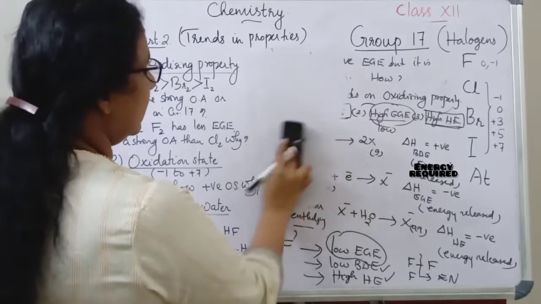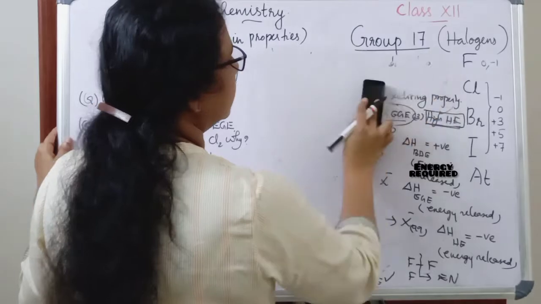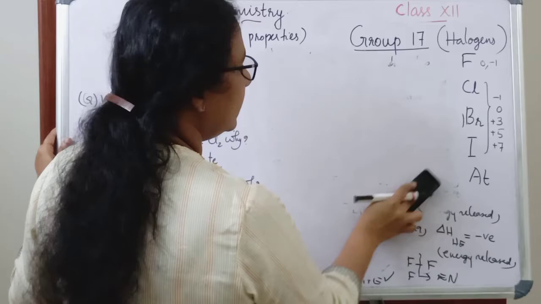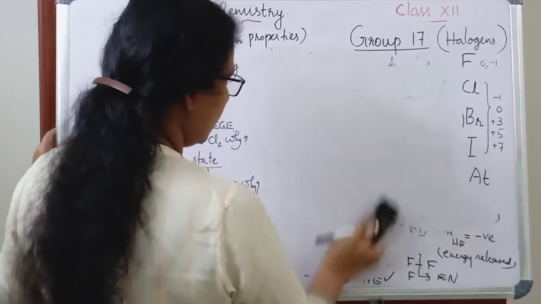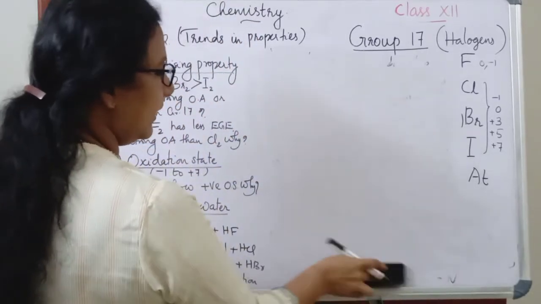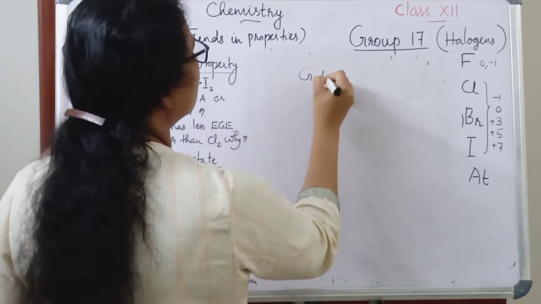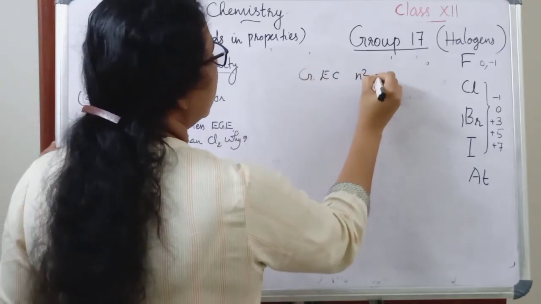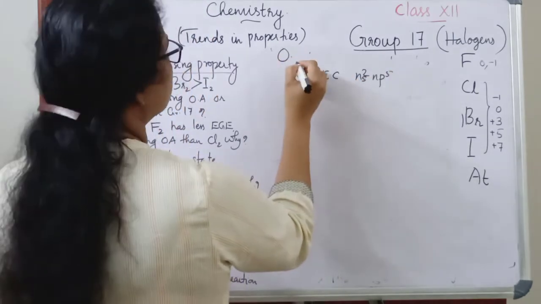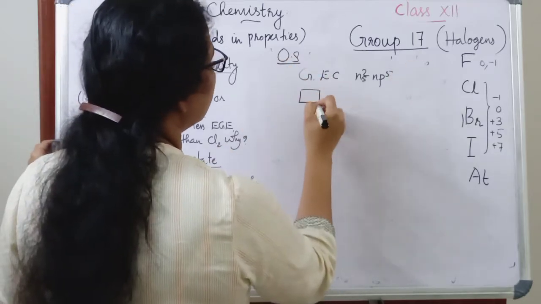Now let's see the next point, that is oxidation state. Halogens, group 17 elements, have the general electronic configuration ns2 np5.